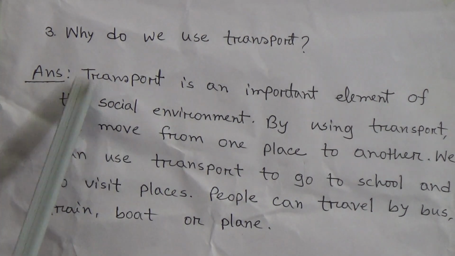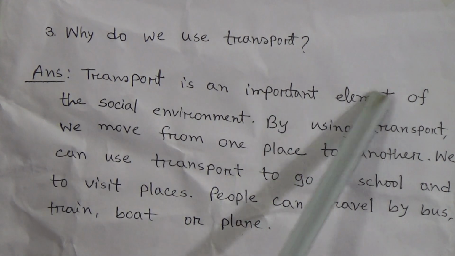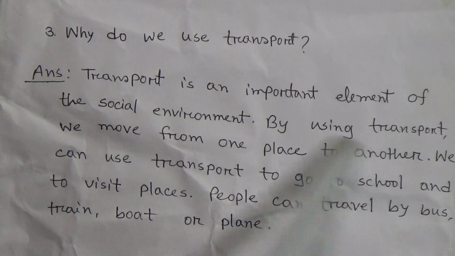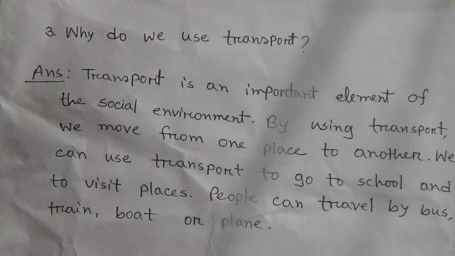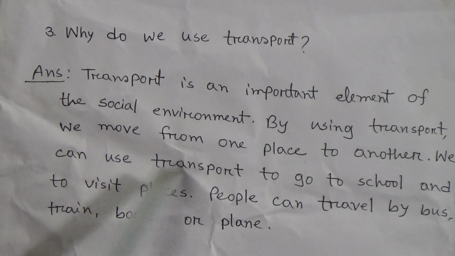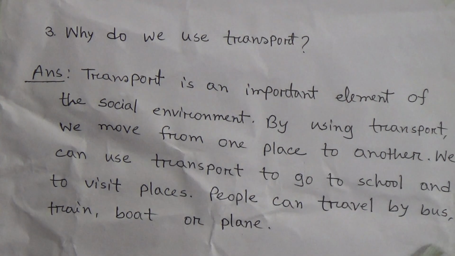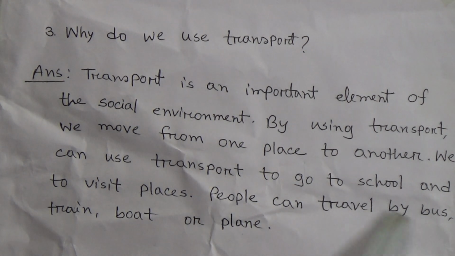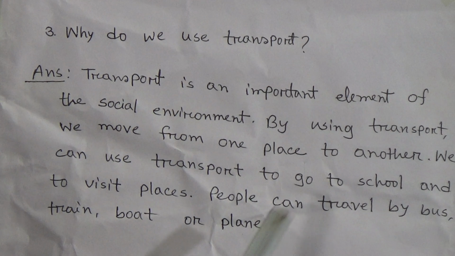So here we have found that transport is an important element of the social environment. By using transport, we move from one place to another. We can use transport to go to school and to visit different types of places. People can travel by bus, train, boat or plane.